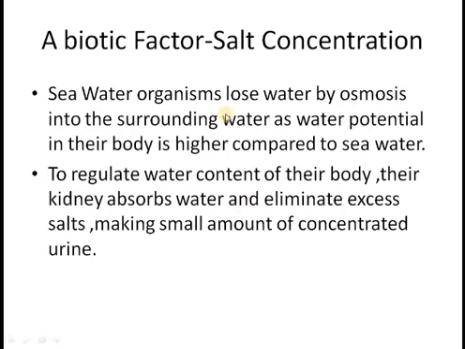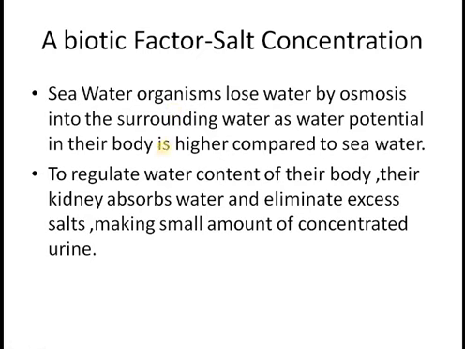So now we have to see this phenomenon in seawater. How do they keep their water and salt concentration near to constant? So if you have the idea, seawater is hypertonic. It has lots of salt in it. Seawater fish would gain a lot of salt, less water and more salt from the environment.